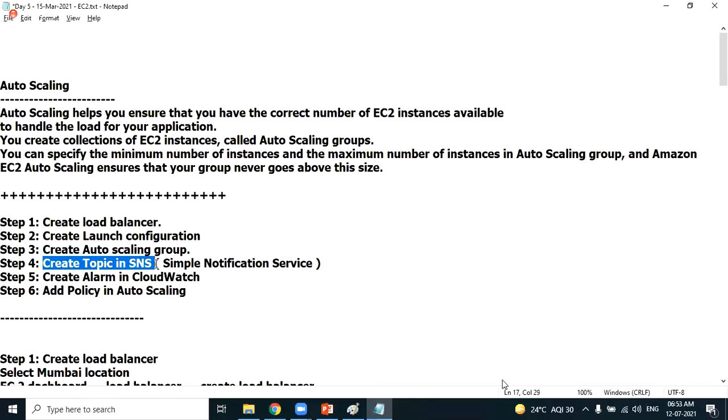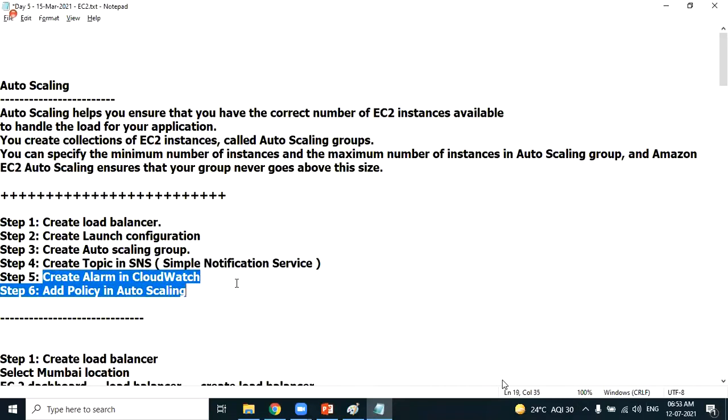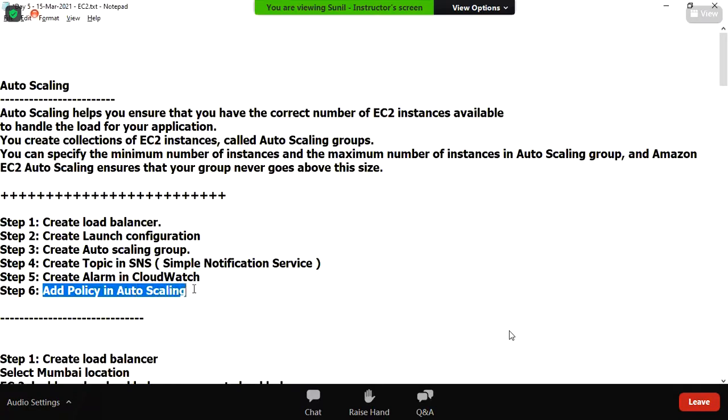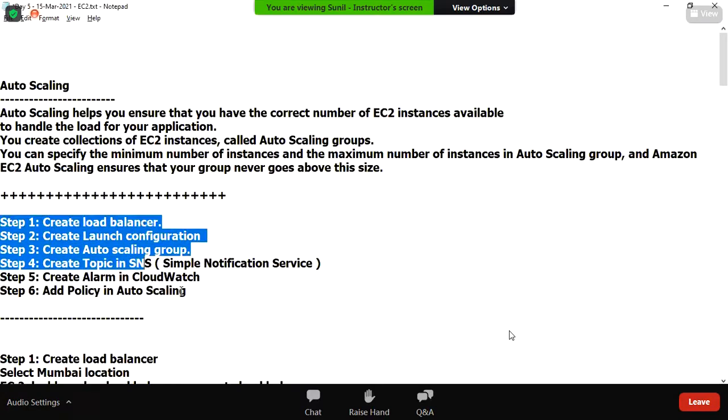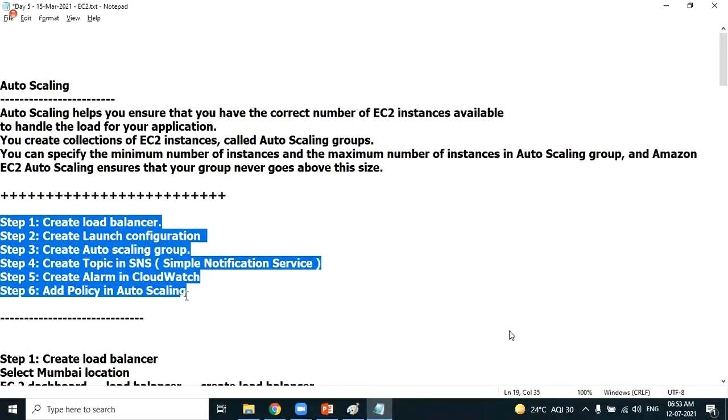Till now, we are dealing with only one service called EC2. We are now experiencing one more service called SNS, which stands for Simple Notification Service. We'll experience what Simple Notification Service is and what its importance is. And then we'll also define CloudWatch. This is one more service. CloudWatch is a monitoring service. So we'll also experience CloudWatch, and then we'll be adding policies to the auto scaling group. It's not a small example. It's a 6-step process. In the interview, you should clearly explain the importance of each and every step. So it's a 6-step process to complete the configuration of auto scaling.